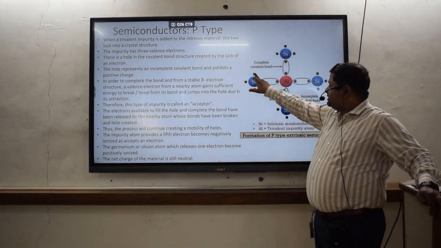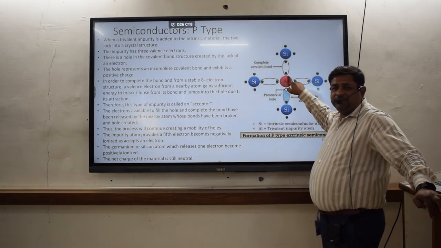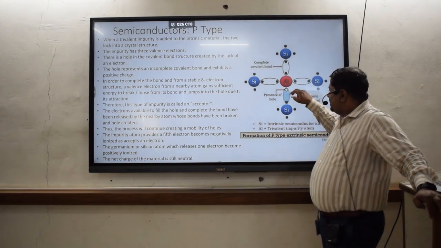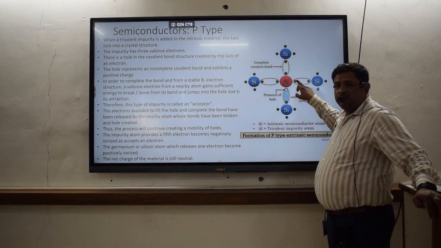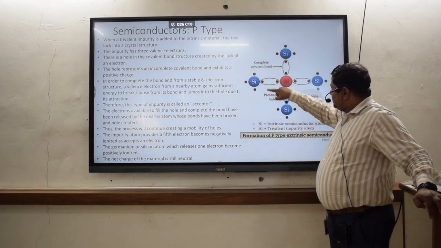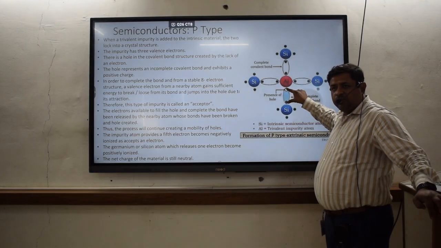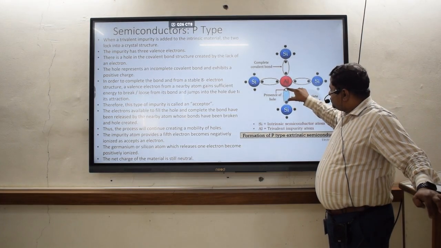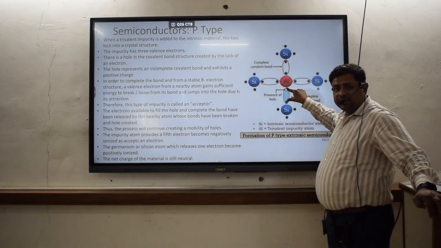So again the silicon is there. Aluminum, now here aluminum is taken as an impurity material. Aluminum has only 3 free electrons in the outer shell. Okay, but silicon has 4 electrons in the outer shell. So there is one hole, there is one electron missing in the impurity. So this electron hole pair is going to be generated in this particular semiconductor.